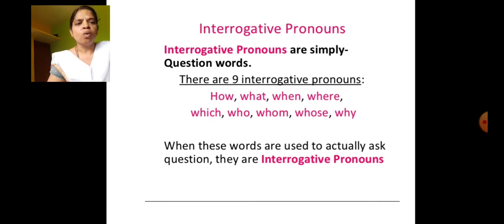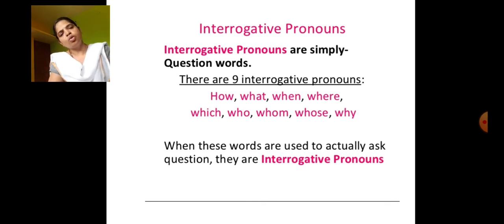For example, there are 9 interrogative pronouns: how, what, when, where, which, who, whom, whose, why. These are the 9 interrogative pronouns. WH words here. How is also a WH word? What, when, where, which, who, whom, whose, why. See, when these words are used to actually ask a question, they are interrogative pronouns.